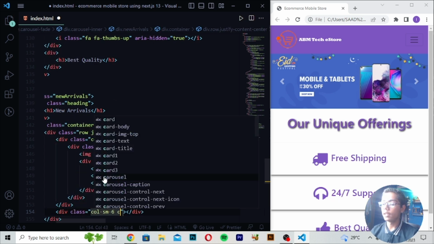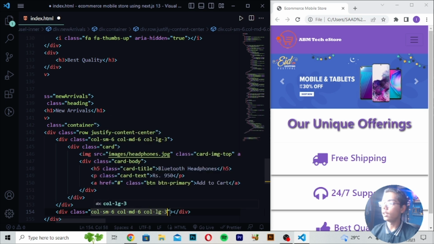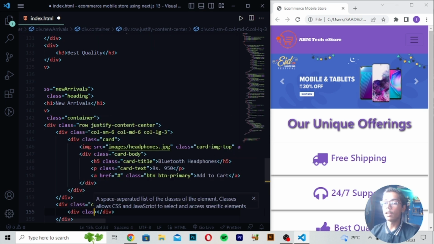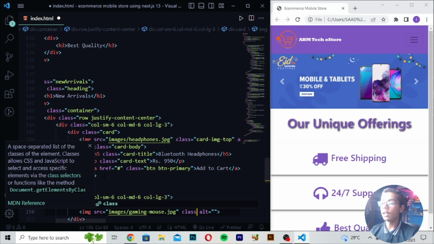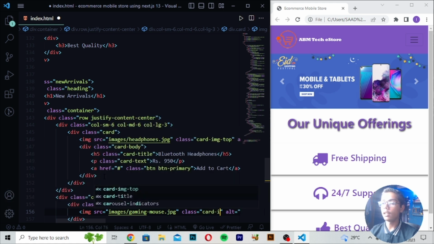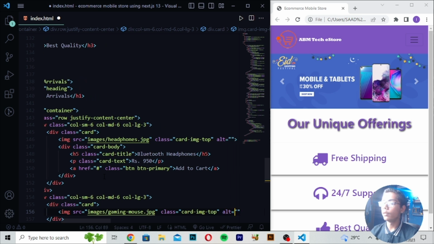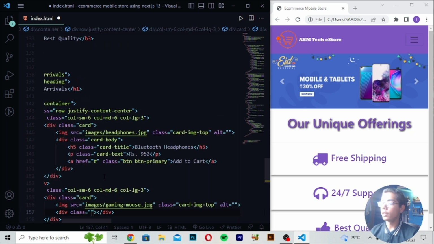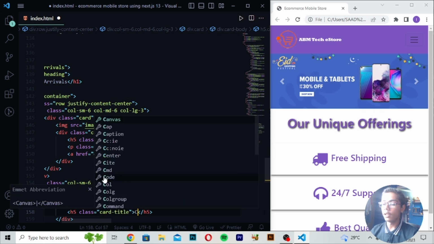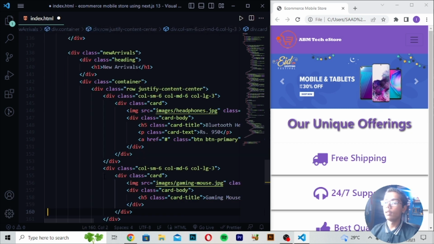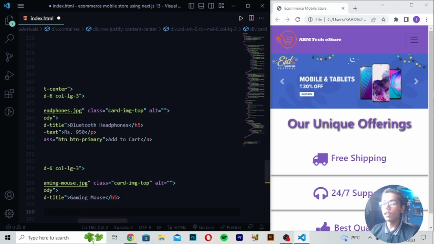Right here div class col-sm-6 col-md-6, then I will write col-lg-3. Then move down, right here div class card, and write images slash gaming mouse.jpg, and then class card-img-top. Then move forward, right here div class card-body, and write h5 class card-title, then gaming mouse.